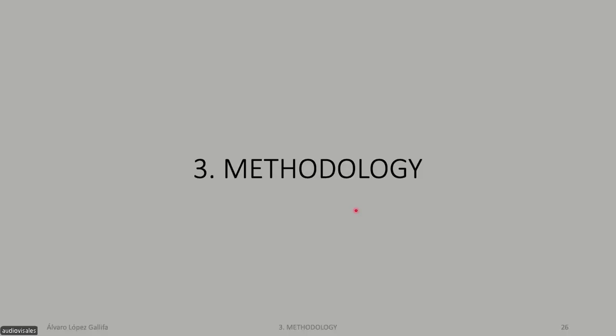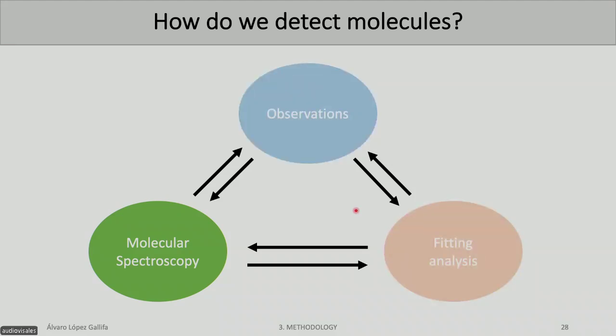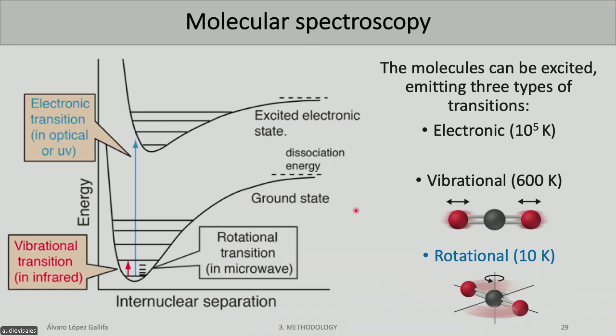Okay, so the objectives of this thesis are based on detecting a high amount of molecules. So how do we detect molecules? For detecting molecules, we need these three parts of this triangle: molecular spectroscopy, observations, and fitting analysis. So let's start with the molecular spectroscopy.